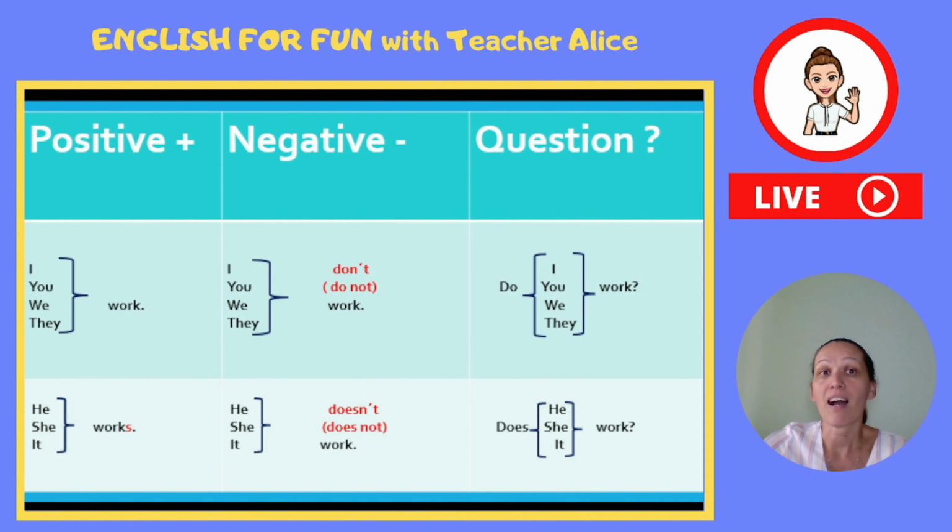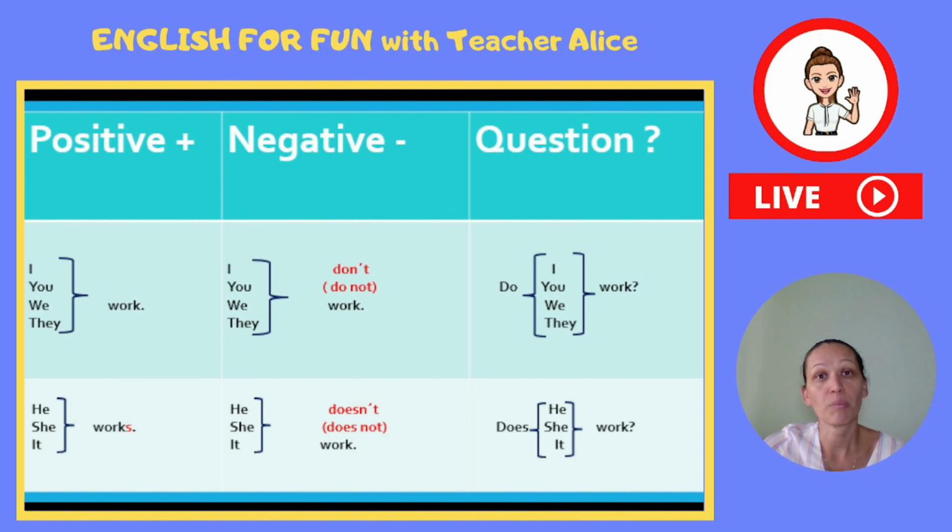So again, let's repeat. With subjects like I, you, we, and they, we use the normal form. Work. I work, you work, we work, and they work. But with subjects such as he, she, and it, we use works. The normal form of the verb plus s. He works, she works, and it works.